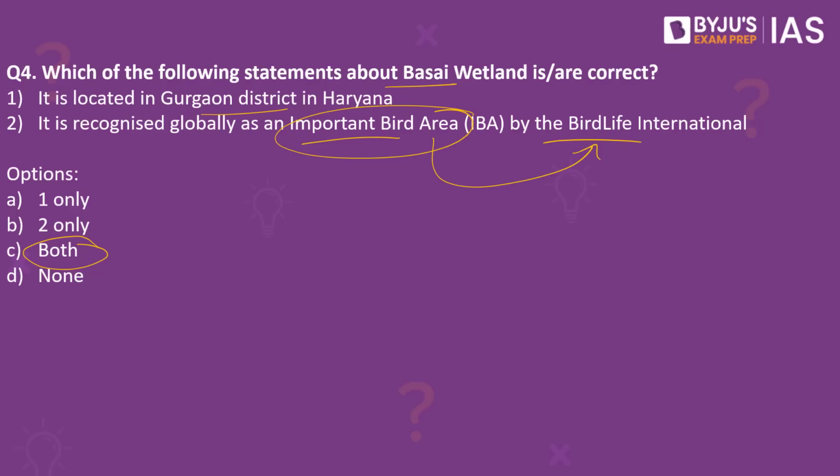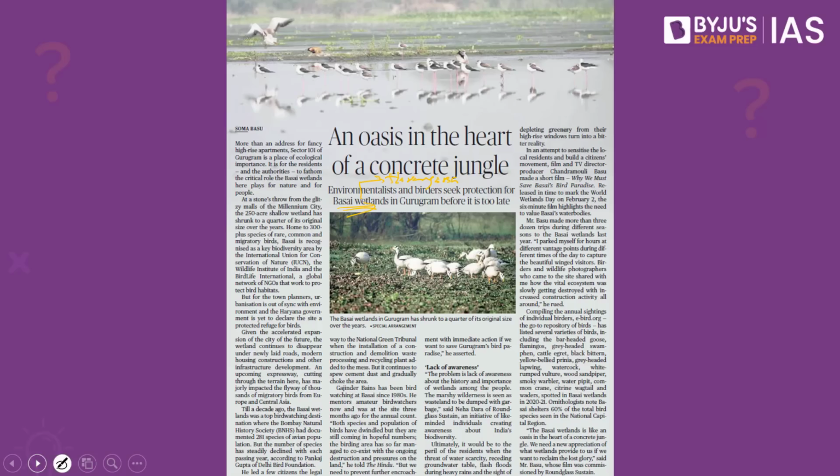But of late, this particular wetland has been seeing a lot of challenges and threats. What are the issues? There are a number of infrastructural projects happening in and around this region. Large scale construction of roads and housing projects is taking place. Infrastructure development means there is a threat to this wetland, as it may capture some of the areas of the wetland. Added to it, people are also dumping garbage directly into this wetland, and at the same time they are not protecting this wetland, which happens to be one of the important areas for the birds.